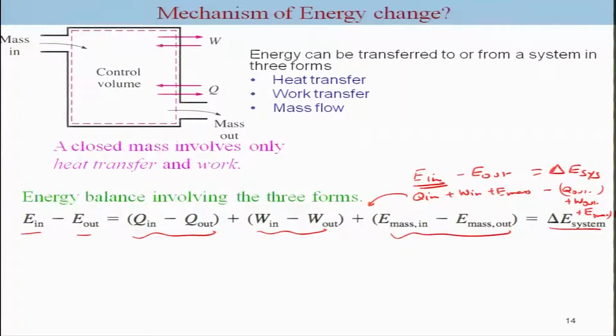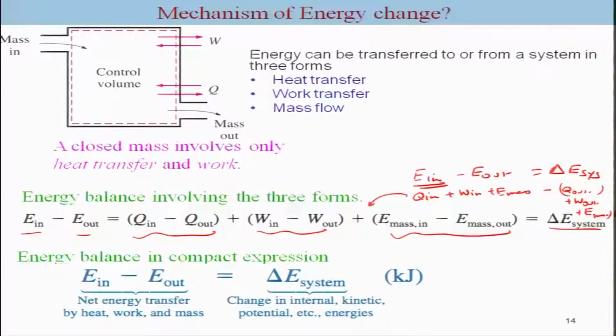Otherwise, you can always use the net transfer: net heat in, net work in, net mass in is equal to delta E system. That is the reason you can write it in a compact expression as net energy transfer by heat, work and mass is equal to the change in the internal energy, kinetic energy, and potential energy of the system.